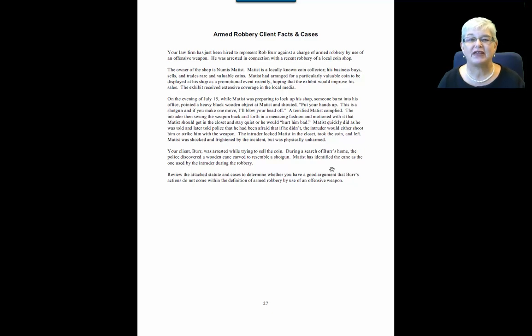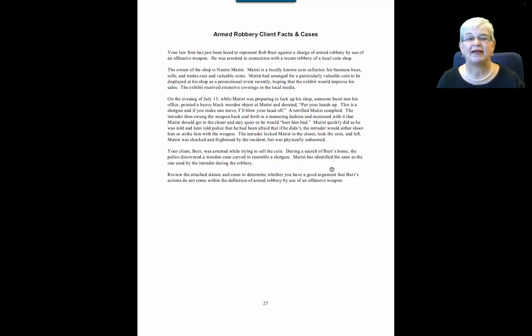So on the evening of July 15th, while Mattis was preparing to lock up his shop, someone burst into his office, pointed a heavy black wooden object at Mattis, and shouted, "Put your hands up, this is a shotgun, and if you make one move, I'll blow your head off." So Mattis complied. The intruder then swung the weapon back and forth in a menacing fashion and motioned with it that Mattis should get in the closet and stay quiet, or he'd get hurt.